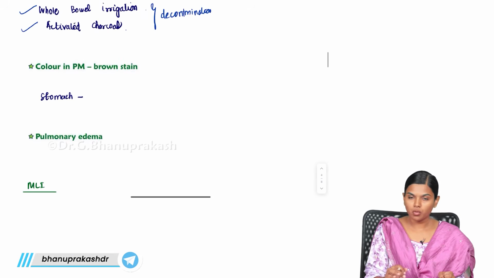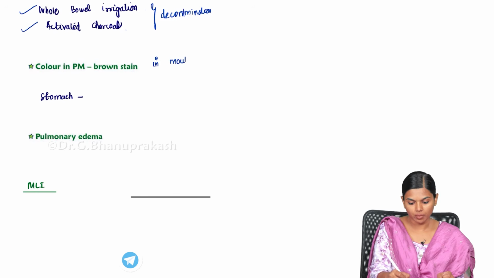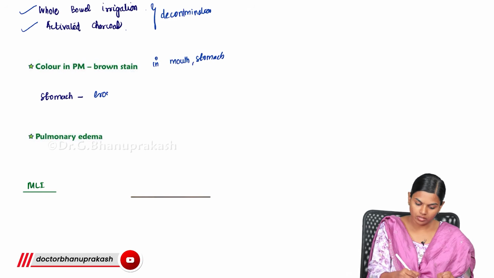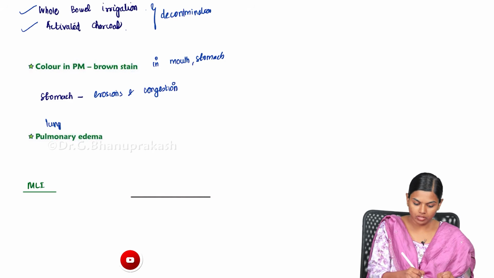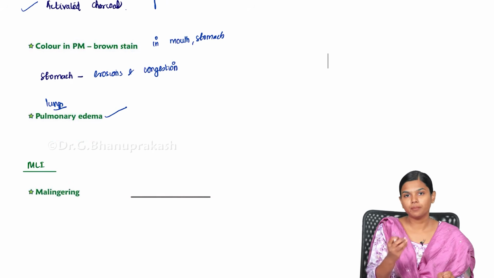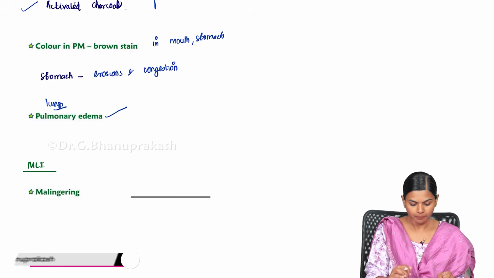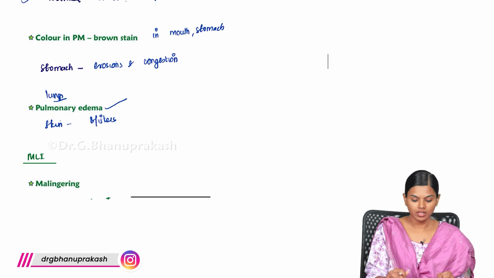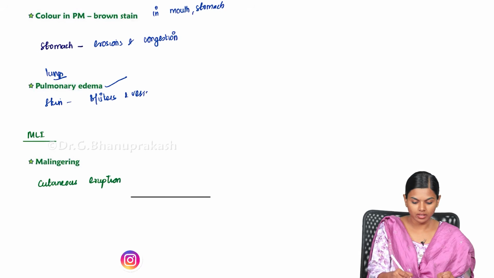In case of postmortem, you will be able to see brown color stain in the mouth and stomach. This Nicotiana will leave this brown color stain, and in the stomach you can see erosions and congestion. In the lungs, you will be able to see pulmonary edema, because of the depression. And when it is applied to the skin, it can cause blisters and vesicles.